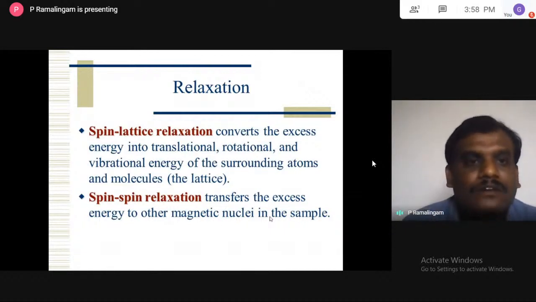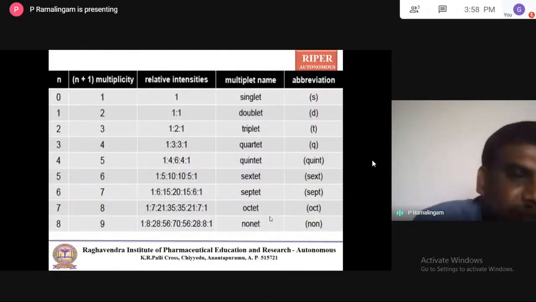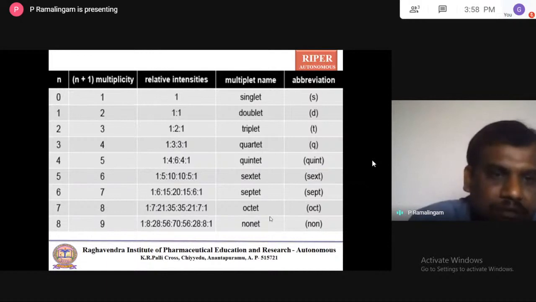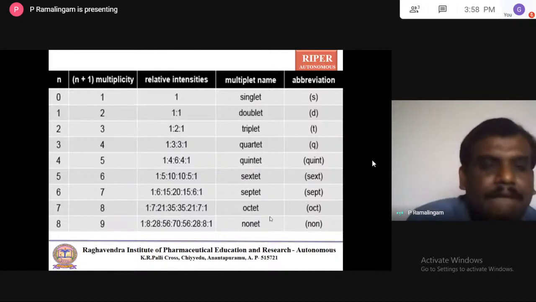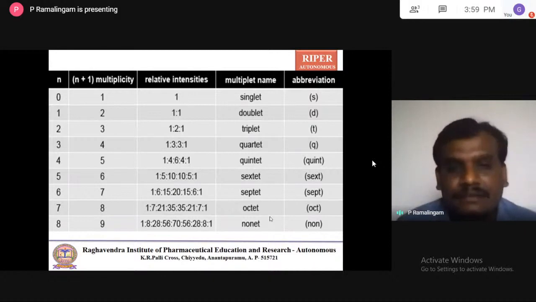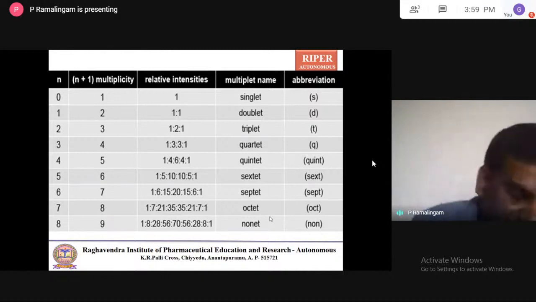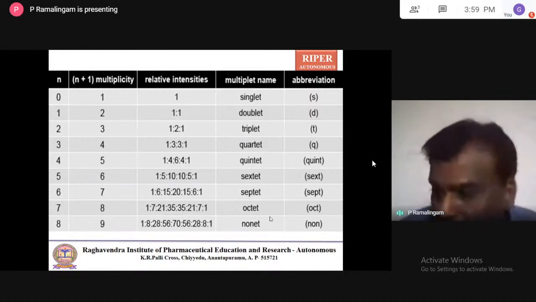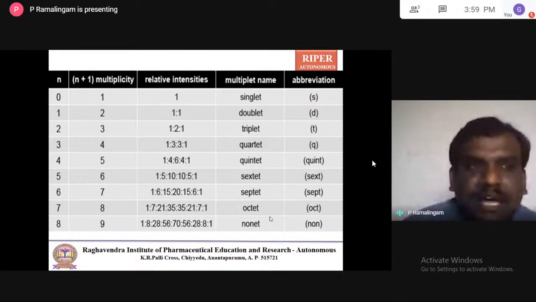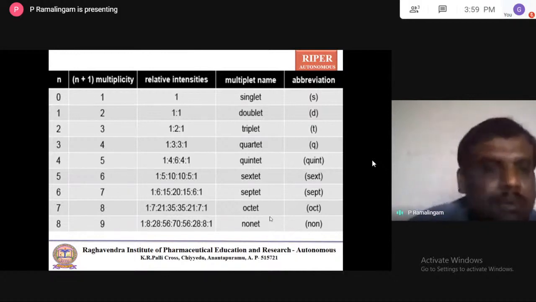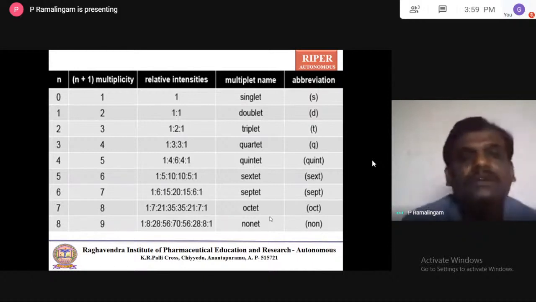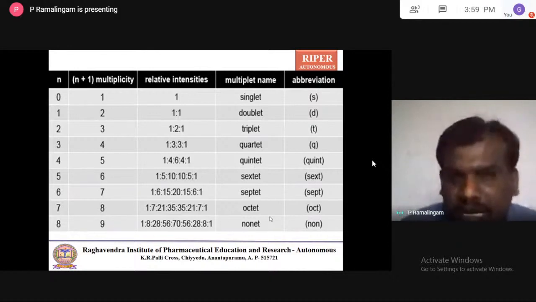This is called Pascal's triangle. Here n is the number of neighboring protons, and n plus 1 is the multiplicity. Next is the relative intensity of the split, then the name of the multiplet: singlet, doublet, triplet, with abbreviation S, and so on. For example, take n equal to 0, meaning there is no neighboring proton. The proton cannot transfer energy to a neighboring proton. So n plus 1 is 0 plus 1, equal to 1, and the relative intensity is 1, meaning there is no split. It appears as a very simple peak.